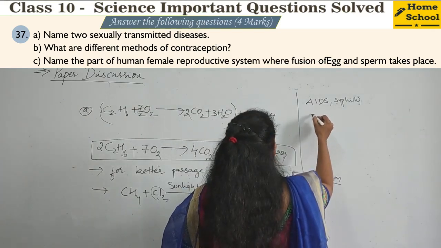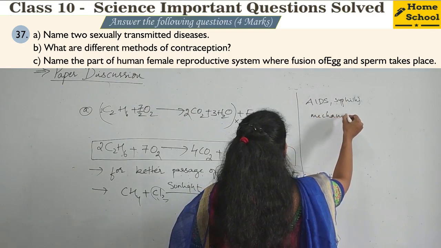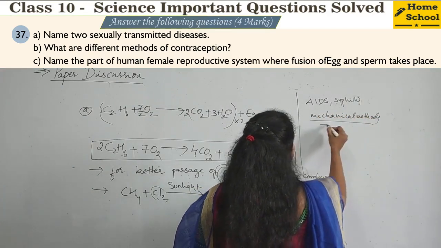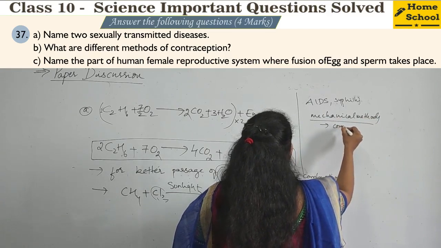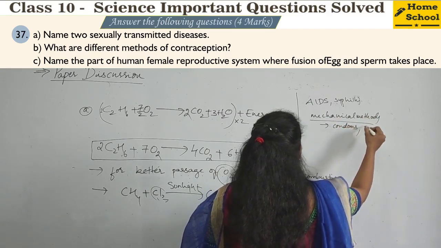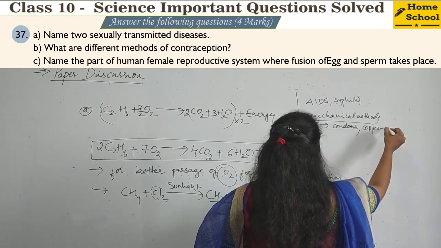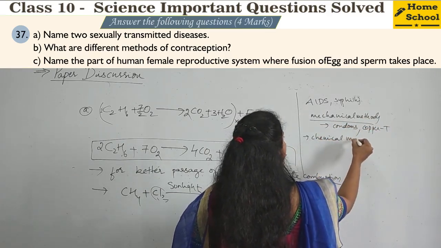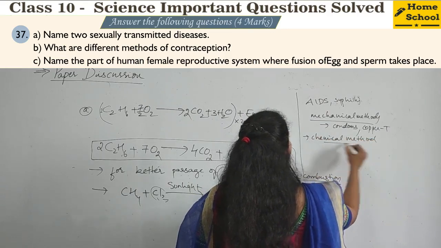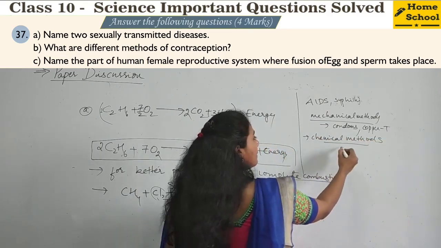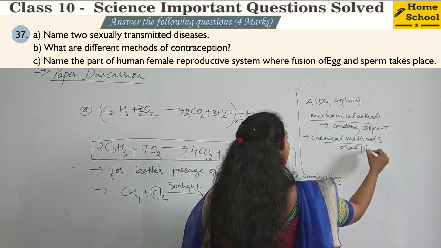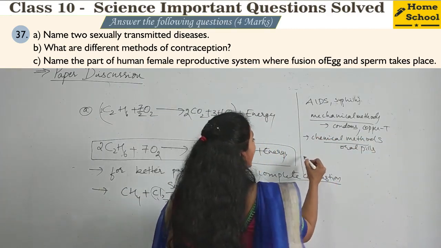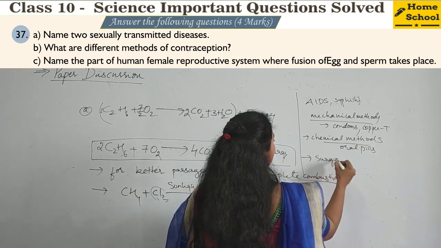So you have mechanical methods. In case of mechanical methods, you can mention usage of condoms or copper-T, etc. And you have chemical methods, that is by taking chemical pills, oral pills. With oral pills you can avoid the pregnancy. And later, surgical methods are there.